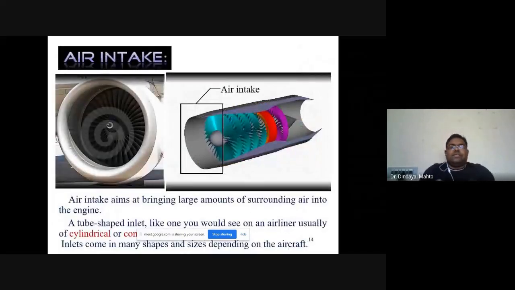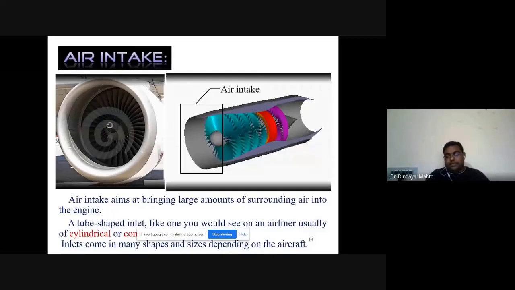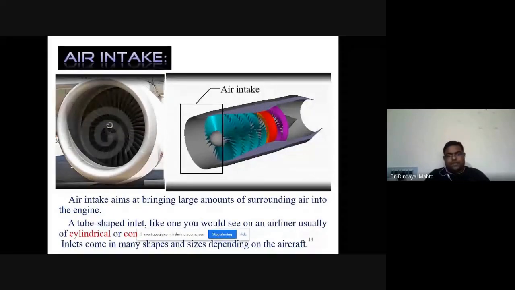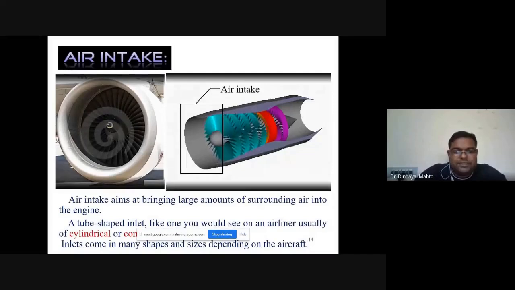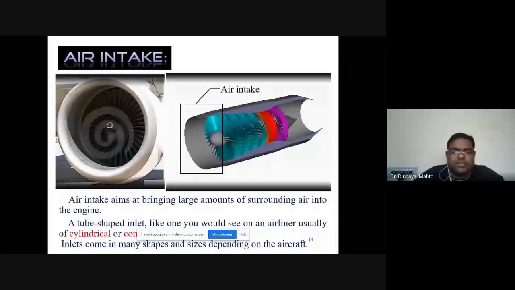When we talk about the air intake, the purpose of the air intake is to bring a large amount of surrounding air in at lower pressure loss. The intakes can be tube shaped, cylindrical, or conical. In fighter aircraft, we see the conical kind of intake.